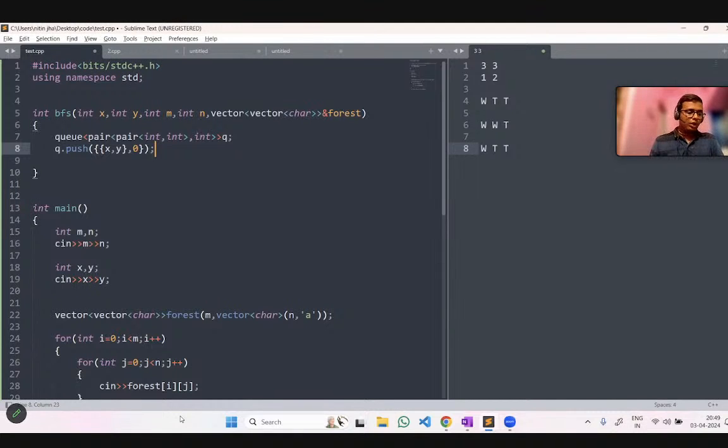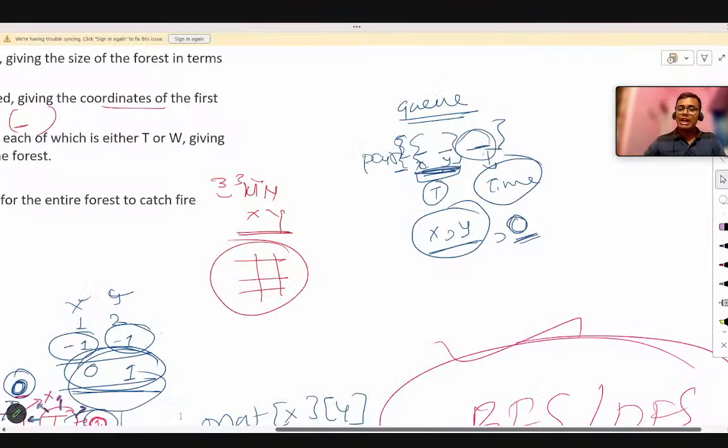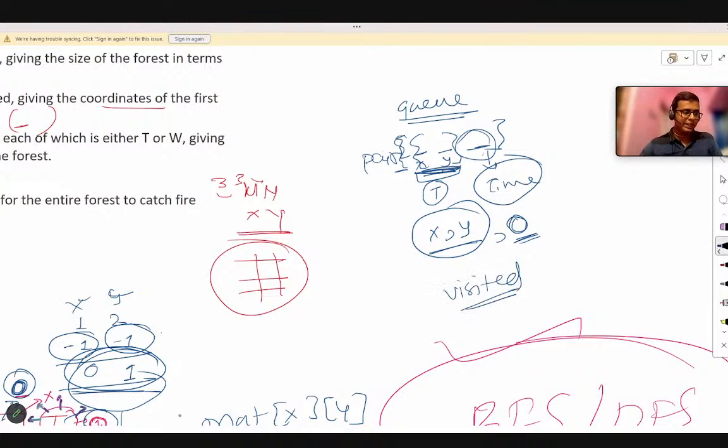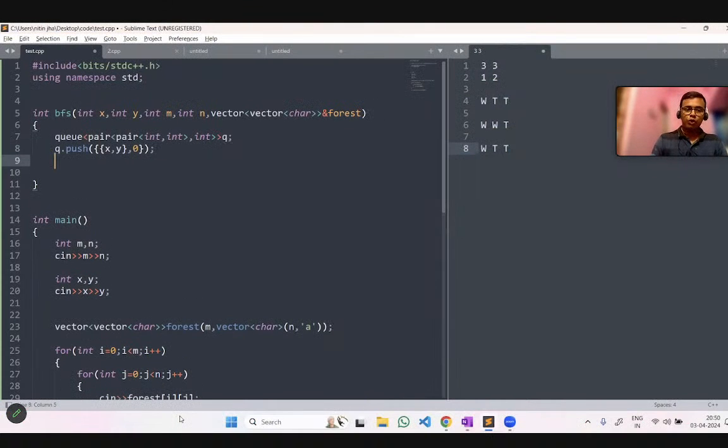Now this is done. One more thing we have to consider is a visited array, which will hold the data of which tree is already burned and which is yet to be burned. Are you getting this? For that we will have to create a visited array.